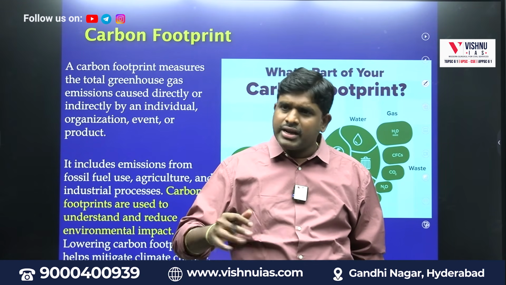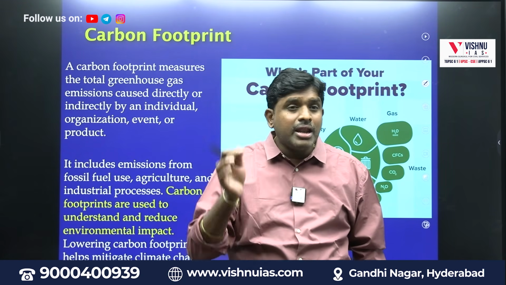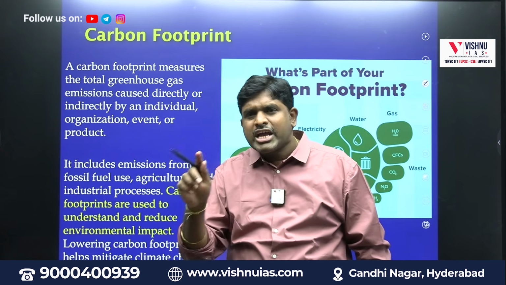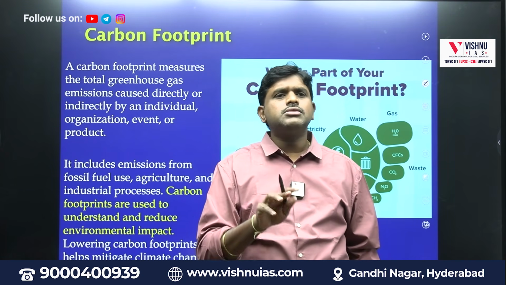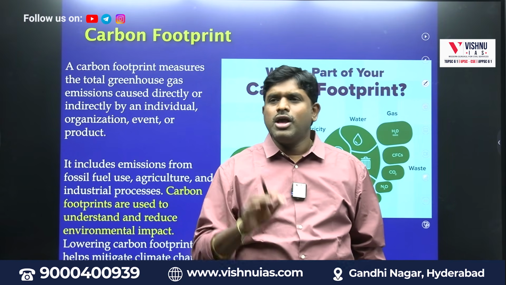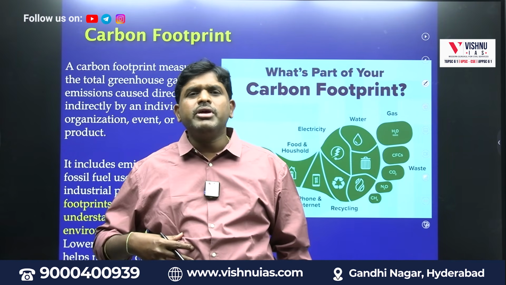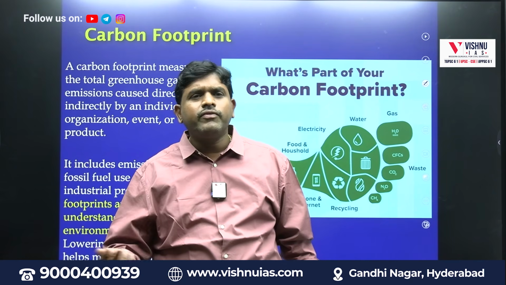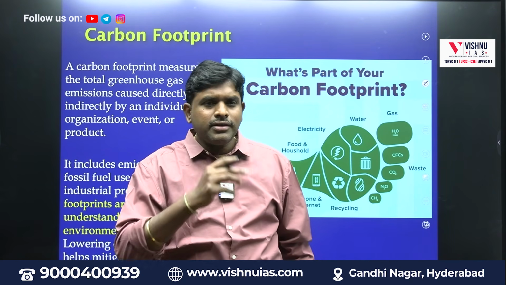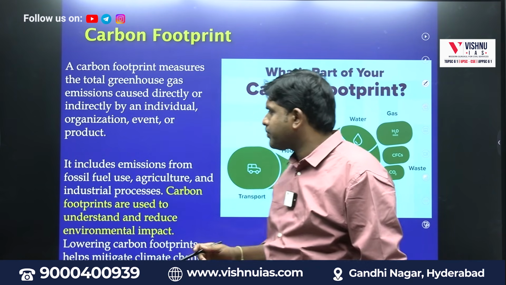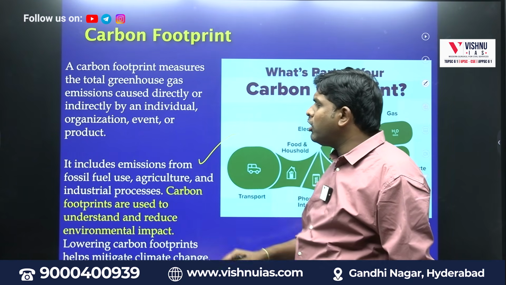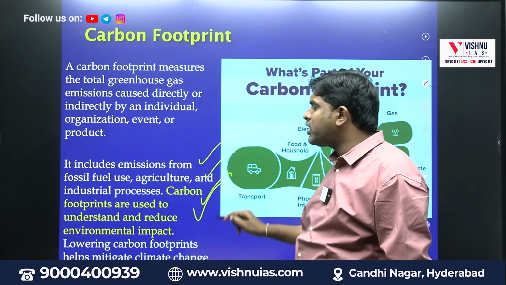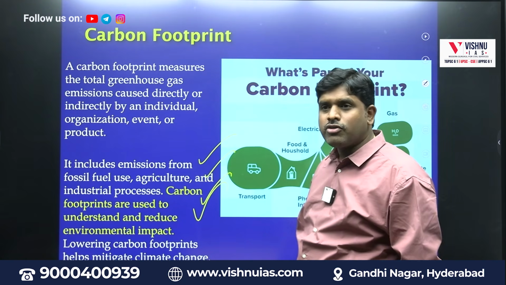It can be directly by the man, it can be indirectly by the man. So two ways of emission of carbon. One is natural, other is artificial. What is natural? Animals will be releasing the gas, carbon footprint. What is artificial? Factories and so on. Emissions from fossil fuel use, agriculture, industrial process. Carbon footprints are used to understand and reduce environmental impact.